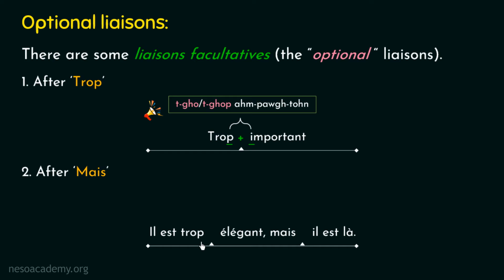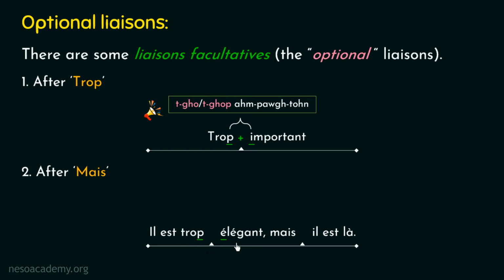And now have a look at this French word. This word is beginning with a vowel, right? So we can clearly observe that the conditions of the liaison are satisfied, hence we can say that the liaison can be applicable here. Now as we know that the conditions of the liaison are satisfied after this French word trop, so this part of this particular example belongs to the first case of optional liaison, so the liaison will be optional here.